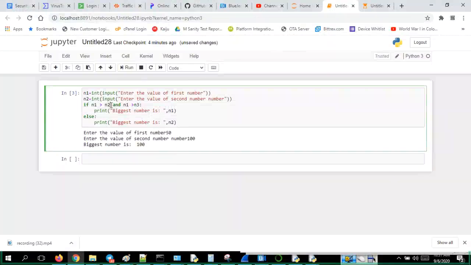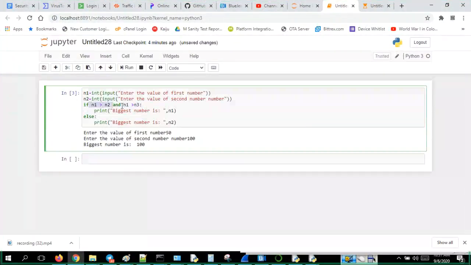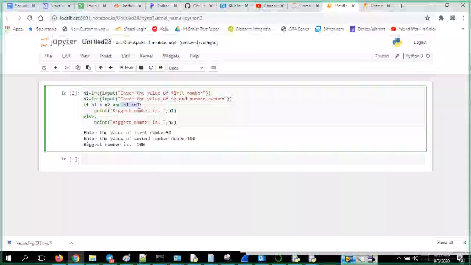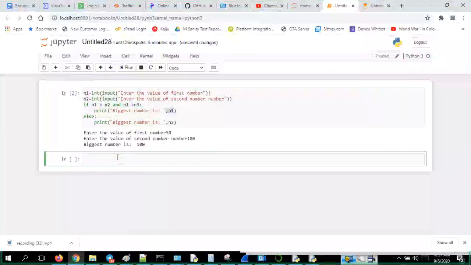If this condition is true and this is also true, then only you execute the statement. If the first condition is false, then it will be false only.